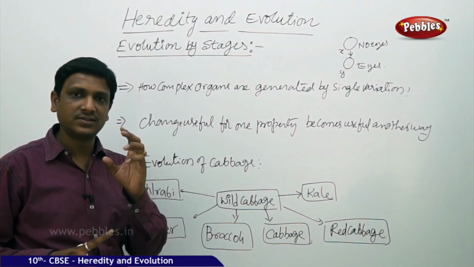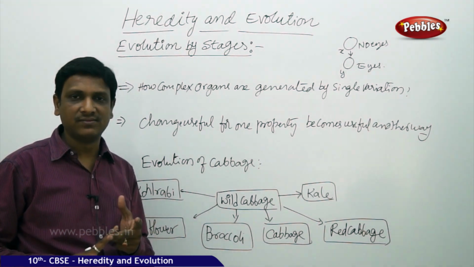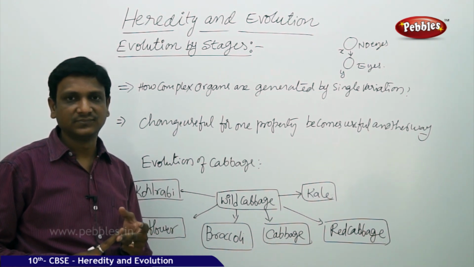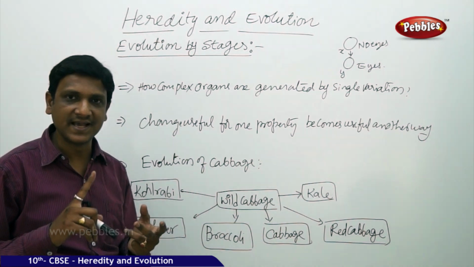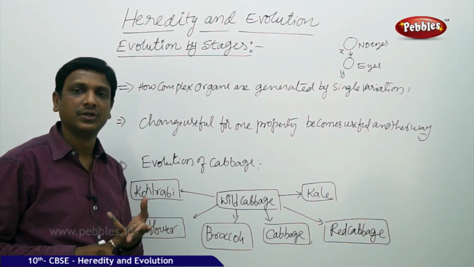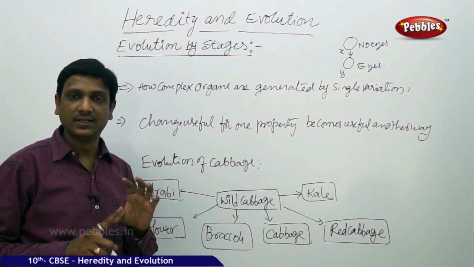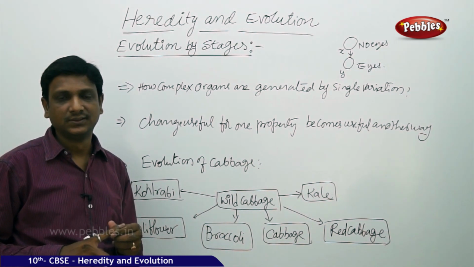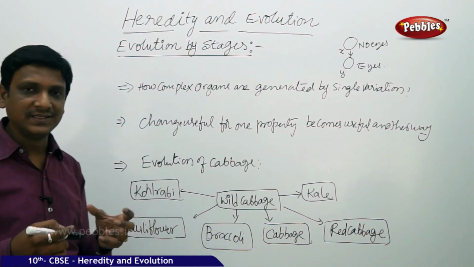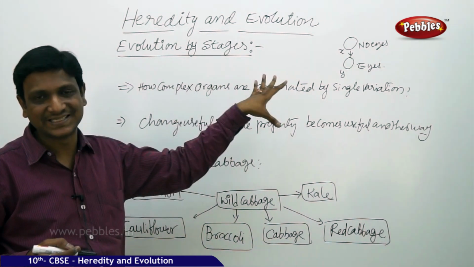The fish has a heart made up of two chambers. Amphibians have three chambers. The frog has a three-chambered heart. Reptiles have a three-chambered, partly four-chambered heart. The birds have a partly four-chambered heart. In humans, you can see a completely four-chambered heart. So the heart is there, but in evolution, the change is gradual or step by step. The evolution takes place in stages.